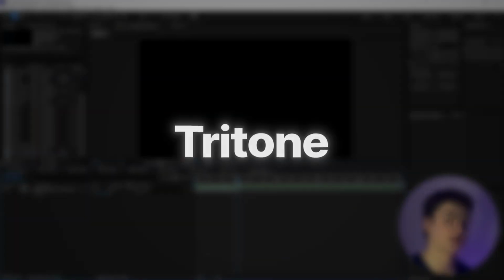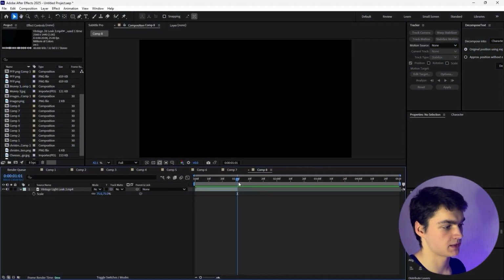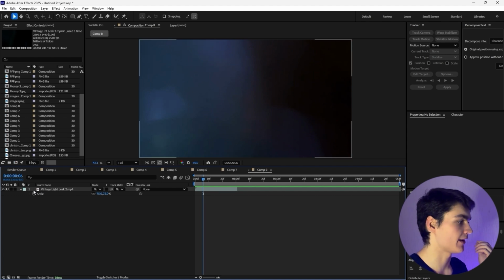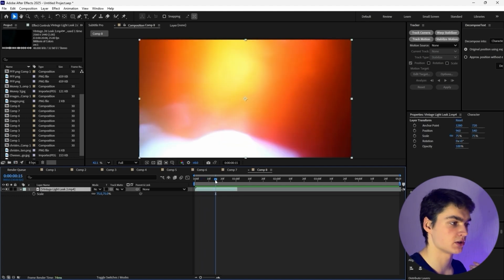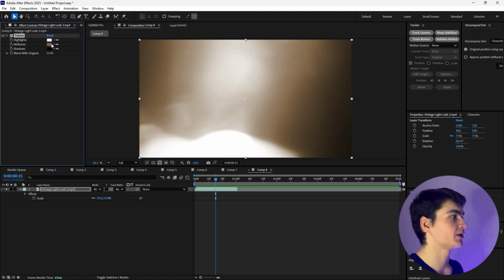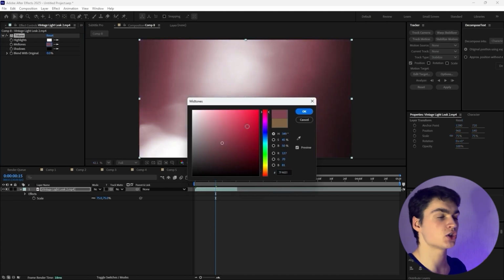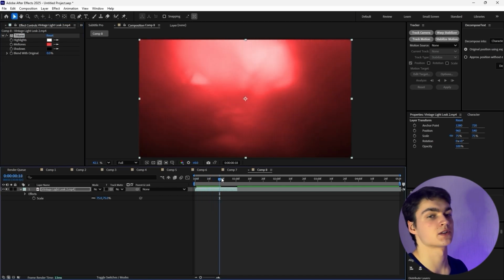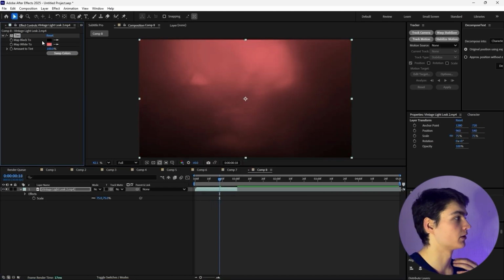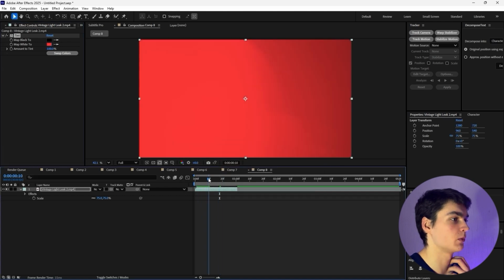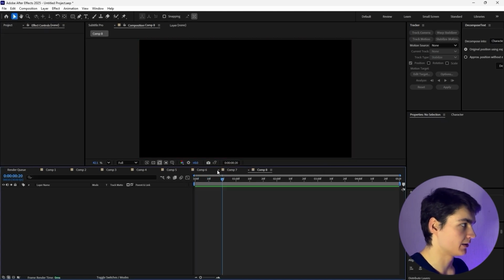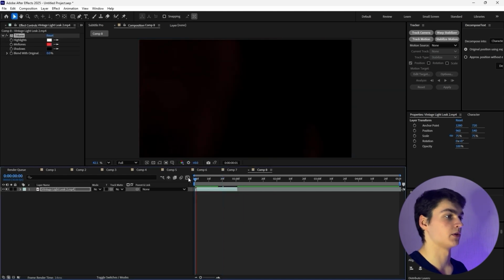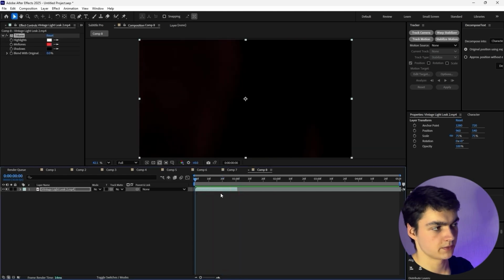The next effect is called tritone. This is super good at specific cases where, let's say that you have a vintage light leak, burn transition. By applying tritone, you can play with midtones, and that will change the look of the burn transition. So let's say that your video theme is red. By applying red color or some kind of red tint to midtones, now your burn transitions are red as well. This is much better than the regular tint effect, which doesn't look very well when you look at it. So this is the tint effect, and if we apply the tritone effect again, it will look much better and much cleaner.